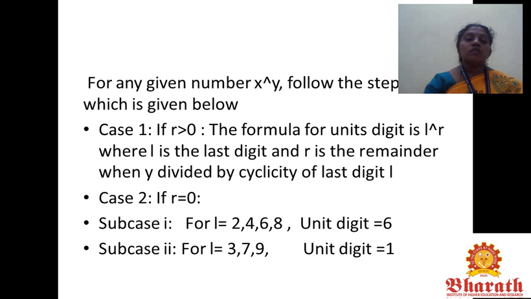In case 2, if R equals 0, we further split into two subcases. Subcase 1, for L equal to 2, 4, 6, 8, we conclude that unit digit equals 6. Subcase 2, for L equal to 3, 7, 9, unit digit equals 1.